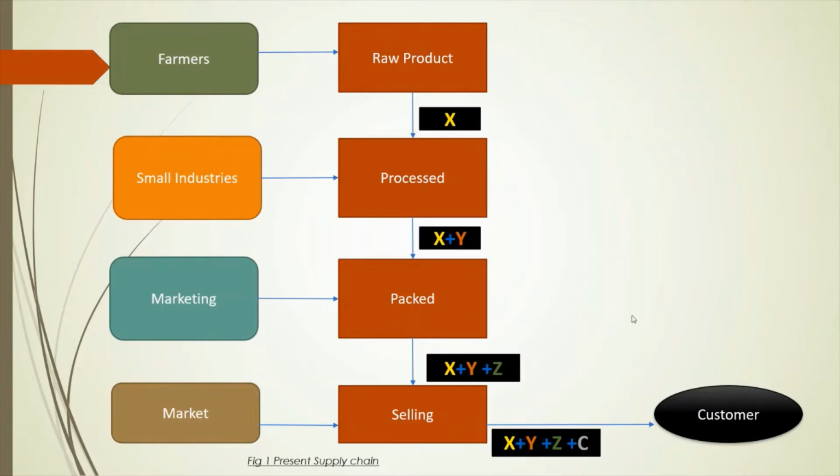Now there is a big problem in the present ecosystem. When the small scale industry people buy crop from the farmer, they have to buy the whole crop. Suppose the worth of the crop is 1 lakh, then they have to take a loan from a bank of around 1 lakh, and they pay the price to the farmer. Then the product goes to the next stage, and the similar process is repeated again and again. Here the small scale industry people have to pay back the loan with interest, so that's why they underpay the farmers.